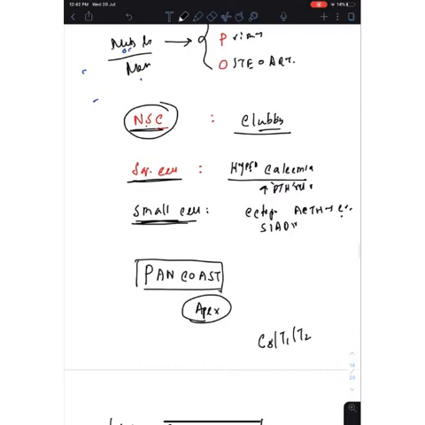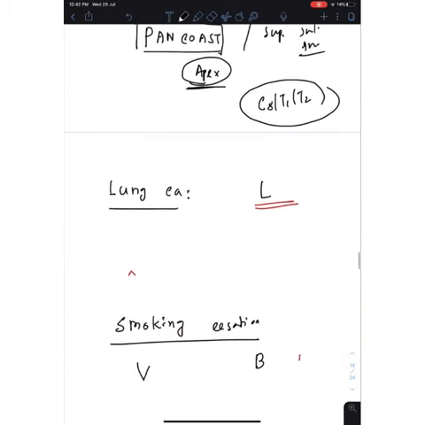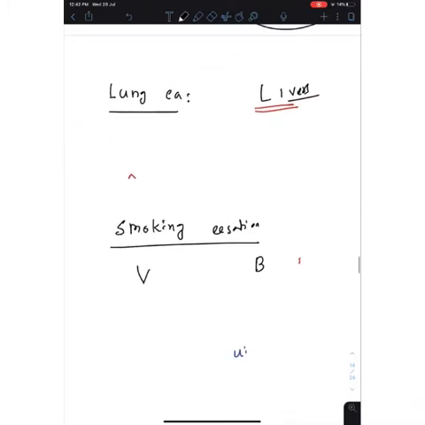Pancoast tumor. It's a tumor of lung in the apex of the lung, otherwise known as superior sulcus tumor. Superior sulcus tumor or Pancoast tumor or Pancoast syndrome in the apex of the lung, and it associated with the nerve root C8, T1, T2. And there will be pain in the arm, radiating to the arm and all. Lung cancer metastasizes to the liver. So it's an important thing.